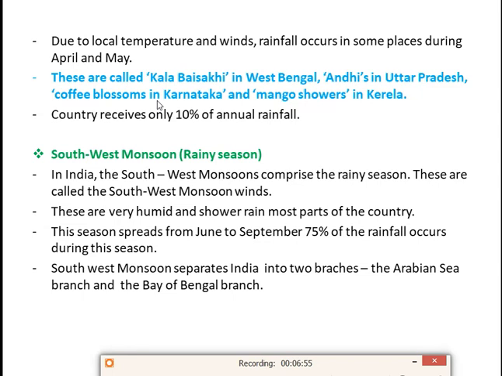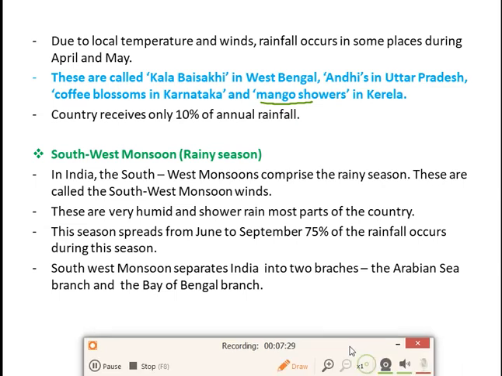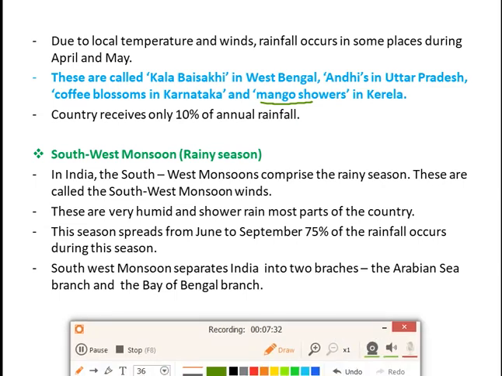And those types of rainfall are called Kala Baisakhi in West Bengal, Andhis in Uttar Pradesh, coffee blossoms in Karnataka, and mango showers in Kerala. So, because of the local temperature and the wind, sometimes rainfall occurs in the months of April and May. The country receives only 10% of annual rainfall, means our country will receive in summer only 10% of the total rainfall. Just remember that in summer season the total rainfall will only be 10% of the total rainfall.